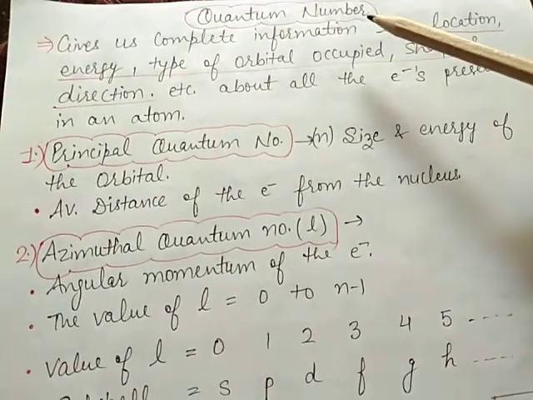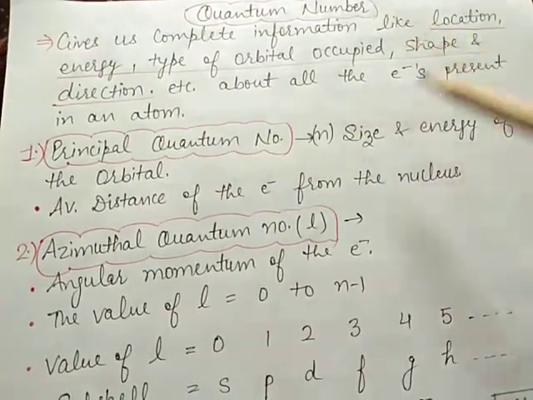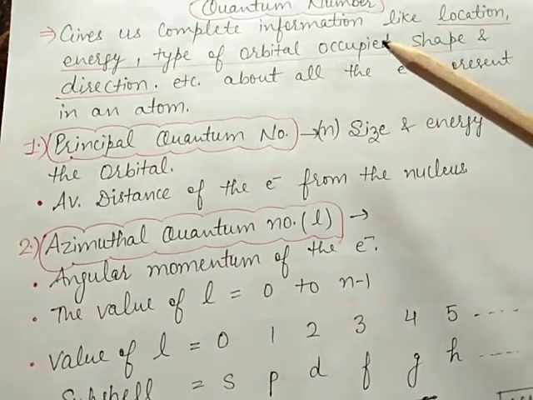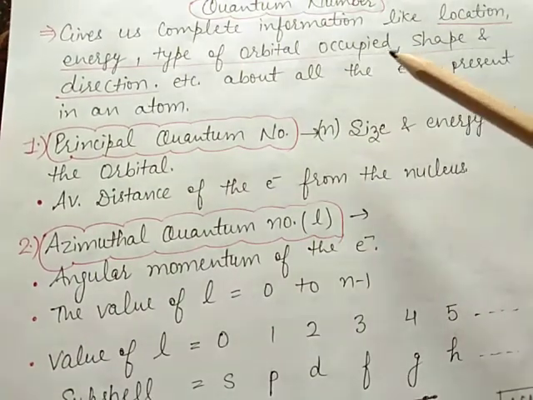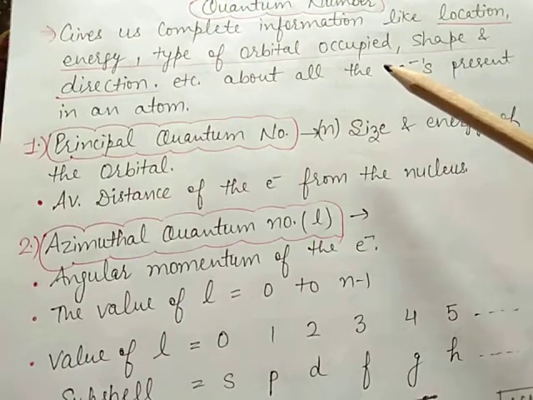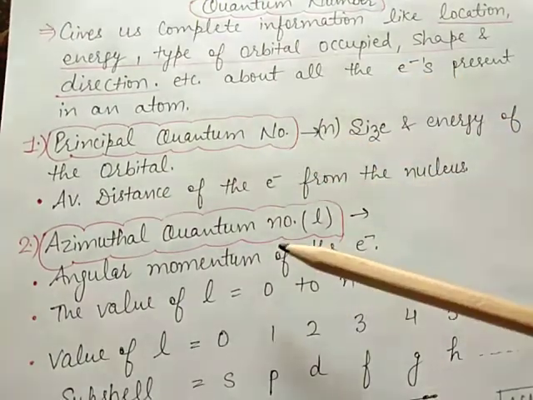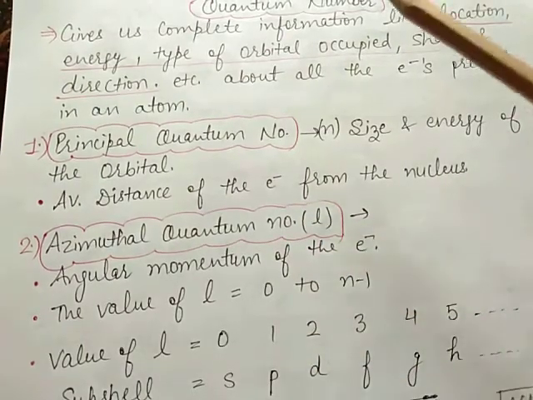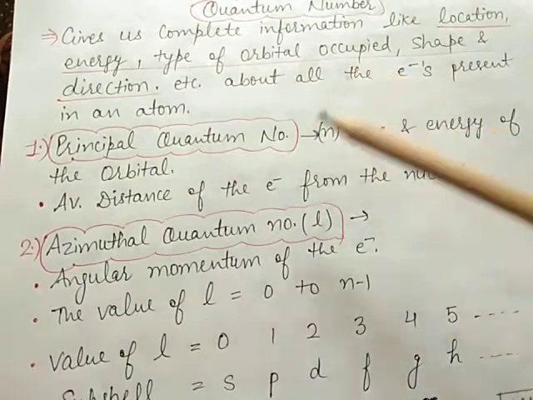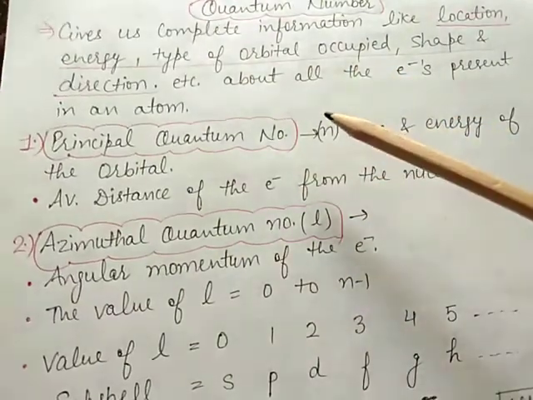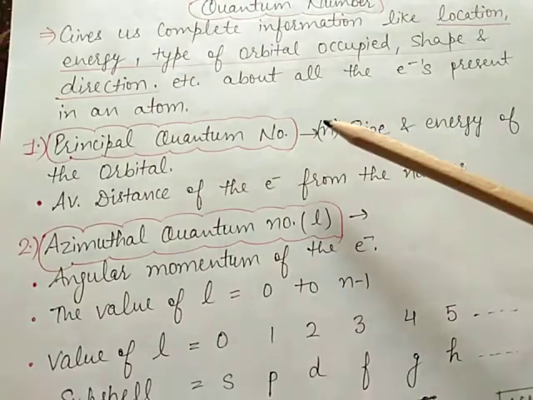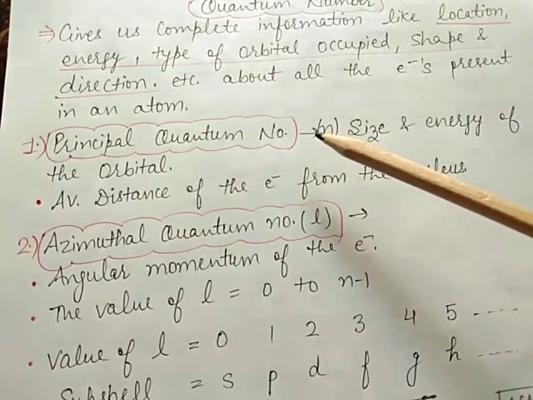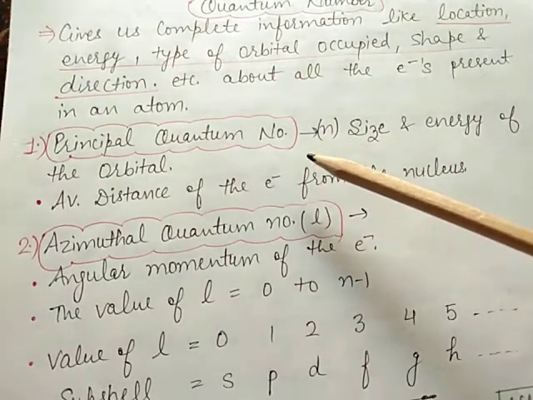Now the next topic is the quantum number. Quantum numbers are the characteristics of an orbital that can be expressed in terms of three numbers: the principal quantum number, the azimuthal quantum number, and third, the magnetic quantum number. These numbers are obtained from the solution of the Schrödinger wave equation. To represent the spin of the electron about its own axis, the fourth quantum number is called the spin quantum number.